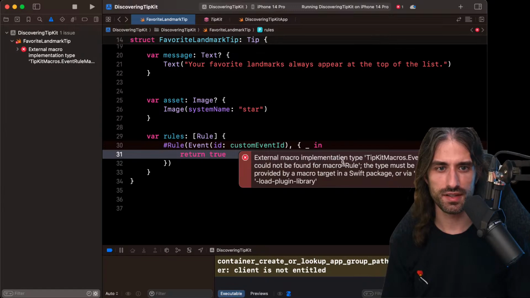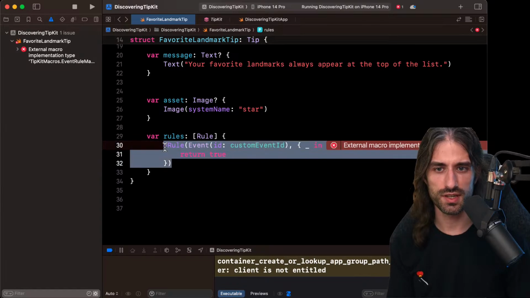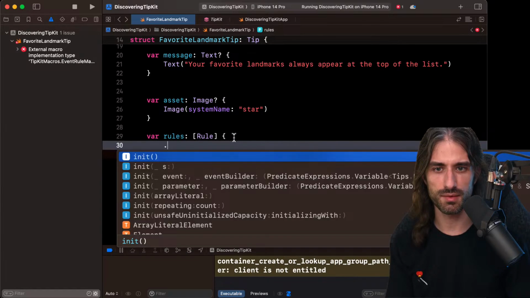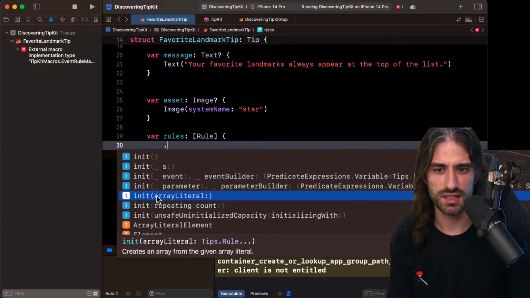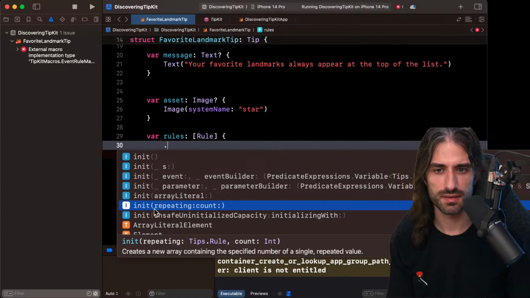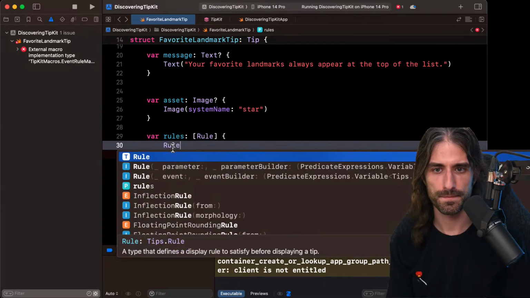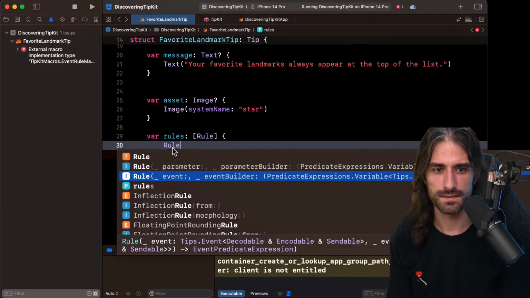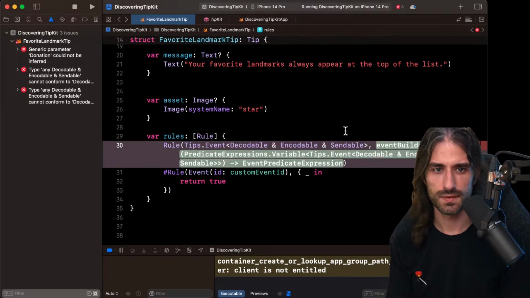External macro implementation. The type must be public and provided. So maybe I don't have access to this, or maybe the rule is not available outside of TipKit. You know what?